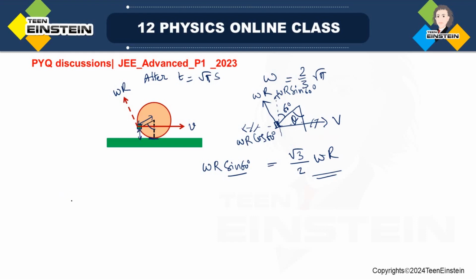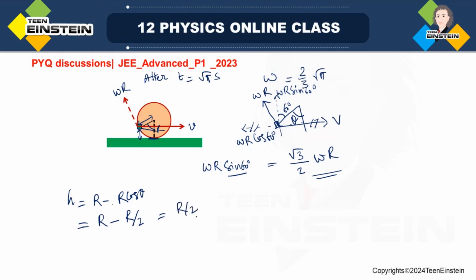So this height will be nothing but h is equal to, so this is r cos theta, so r minus r of cos theta. If r is the radius, r minus r cos theta. And see this cos theta, theta is 60 degree, so this is r minus r by 2, which is r by 2.